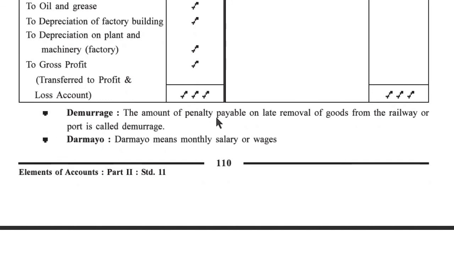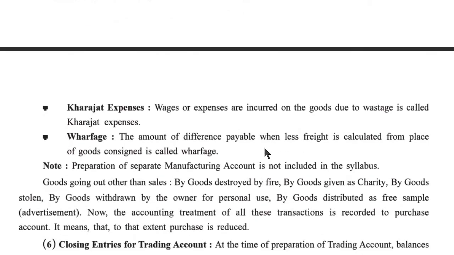Now, damage means the amount of penalty payable on late removal of goods from the railway or port. If any goods are there at the railway and you do not remove or collect these goods from the railway or port, then at that time you have to pay the penalty. This amount is called damage. Darmayo means the monthly salary or wages. If monthly salary is paid, otherwise wages paid, then it is called darmayo.